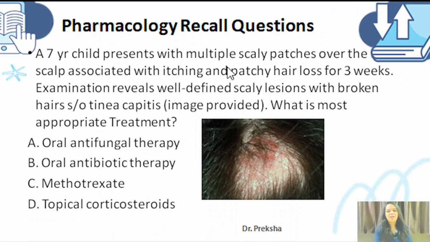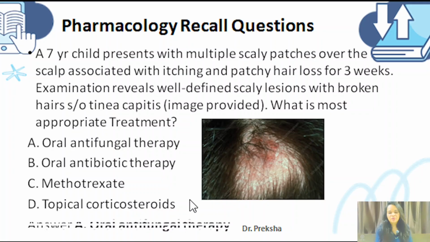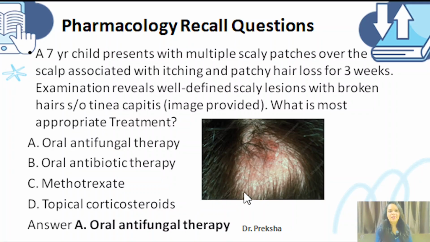A 7-year-old child presents with multiple scaly patches over the scalp associated with itching and patchy hair loss for 3 weeks. Examination reveals well-defined scaly lesions with broken hair, suggestive of tinea capitis. This was an image-based question. What is the most appropriate treatment? Oral antifungal therapy. Yes, this is tinea capitis and you have to give an oral antifungal drug. Oral antibiotic therapy is not true. Methotrexate is again not true. Topical corticosteroids also have no role. So here the answer is oral antifungal therapy.